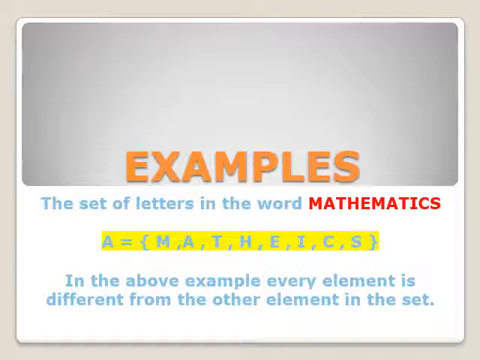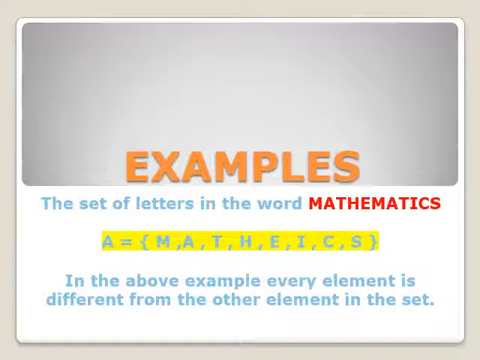The first letter of the word mathematics is M, so we write M here. Then A, write the A here. T, write the T here. H, write H here. E, write E here. But now the M is coming again in this spelling. We have already written it, so we don't write M in this set again. Same with the A, same with the T. We don't write these three letters again in the set. Now E, C, S are not repeating elements, so we include them in this set.